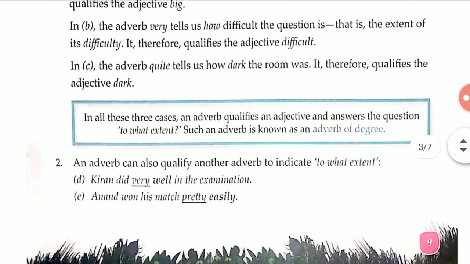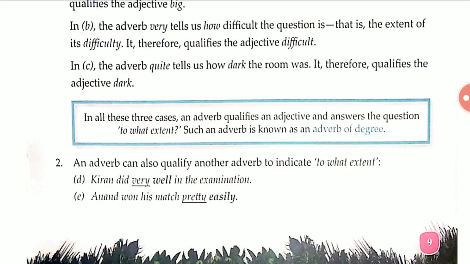In all these three cases, an adverb qualifies an adjective and answers the question to what extent. Such an adverb is known as adverb of degree. What is adverb of degree? When an adverb qualifies an adjective and answers the question to what extent, up to what, how much, amount or level, such an adverb is known as adverb of degree.